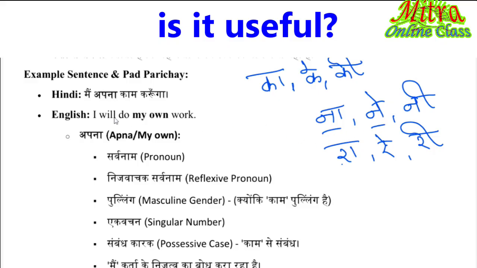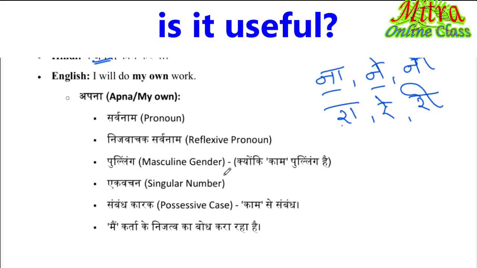These are the case reflections of का, के, की: my plus का is mera. So these are to be remembered. That's why this is a sambandh karak.